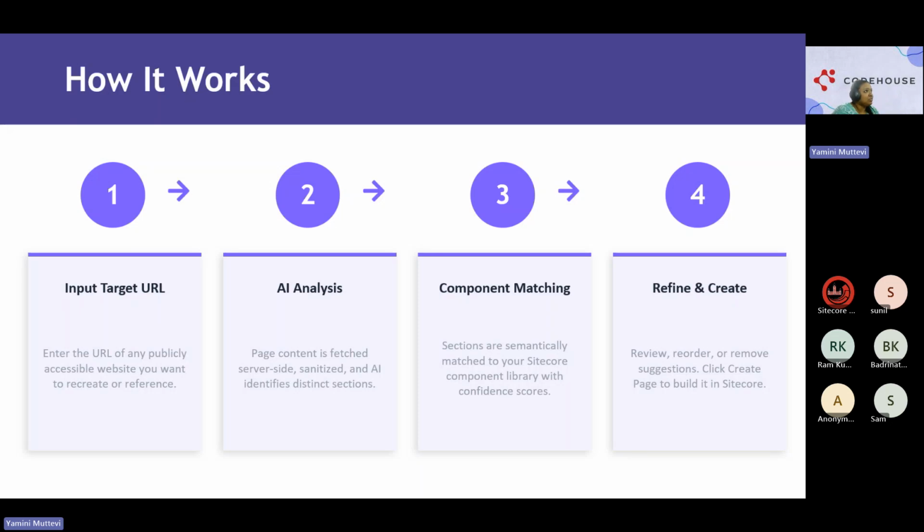And then we want to just analyze what are the structured components there. So first step would be entering any URL that you want, either Figma design, or if you don't have any URL also, you have the context like how to create a page. Then that context, like it needs a hero banner, it needs a promo carousel, it needs a customer testimonial. Those are things we can input here.